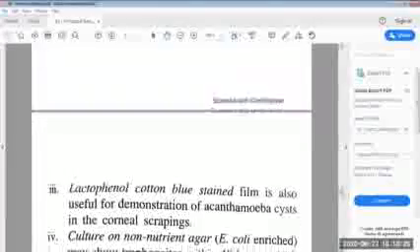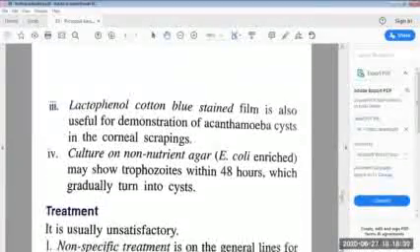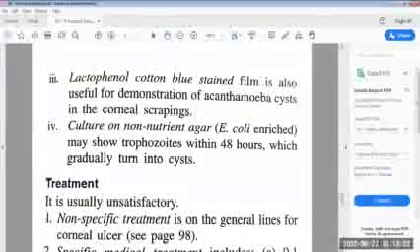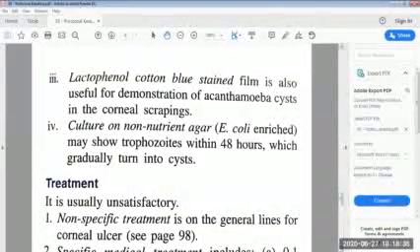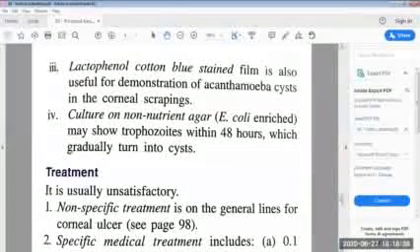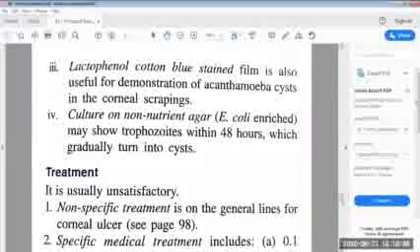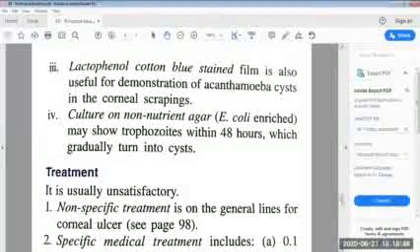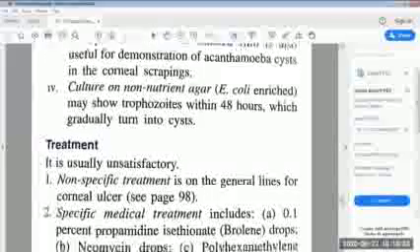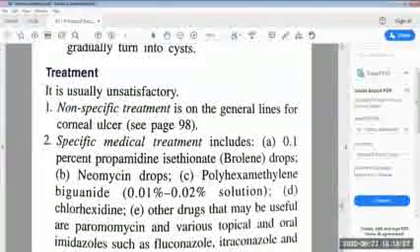The next is the lactophenol cotton blue stained film. It is also useful for demonstration of Acanthamoeba cysts in the corneal scrapings. Then culture on non-nutrient agar, E. coli enriched, may show trophozoites within 48 hours, which gradually turn into cysts. Then comes the treatment. The treatment is usually unsatisfactory.